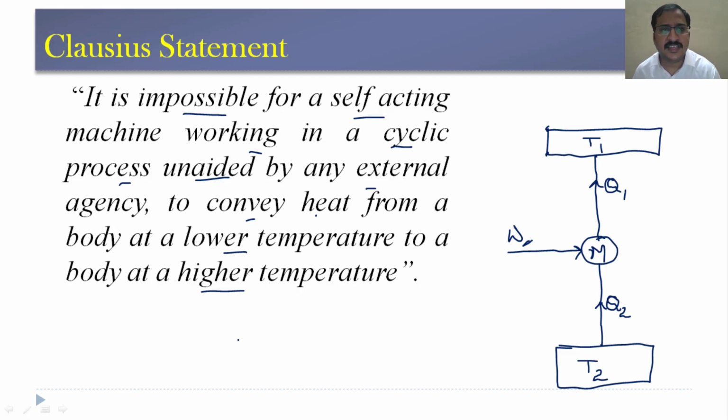See, it is saying that it is impossible for any machine working in a cyclic process unaided. That means without any external agency, it is impossible to extract heat from lower temperature and give it to higher temperature body. So, we know that heat always flows from higher temperature to lower temperature. That is the reason that we can't extract heat from lower temperature and give it to higher temperature without any external work input.